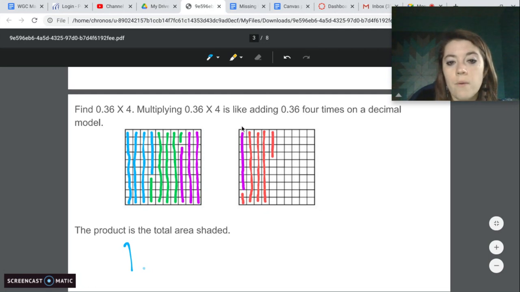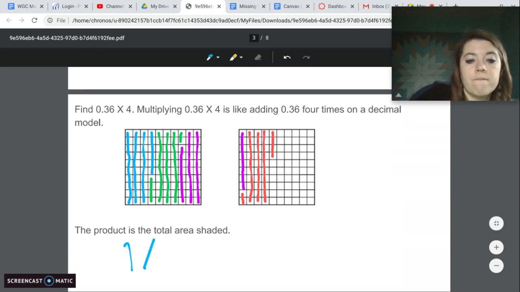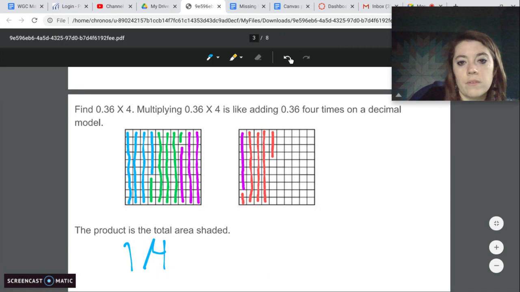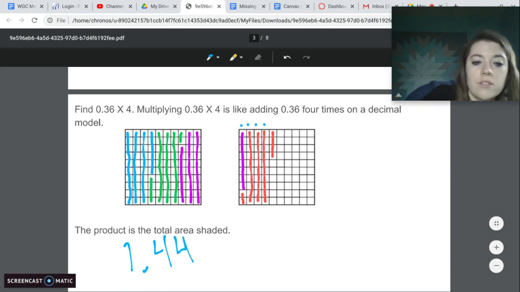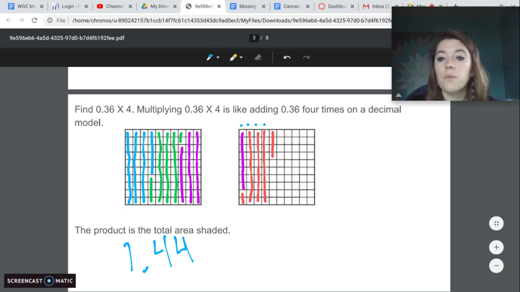Now over here, we've got 1, 2, 3, 4. So we have 4. So we have the 4, got that fixed. So that represents these 4 completely filled columns. And then we look here, we've got 1, 2, 3, 4 hundredths boxes. So the area is 1 and 44 hundredths. So the answer to 36 hundredths times 4 is 1 and 44 hundredths.